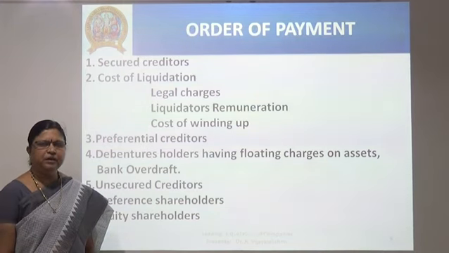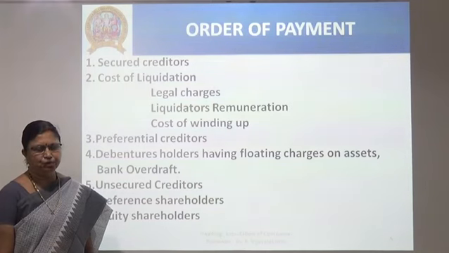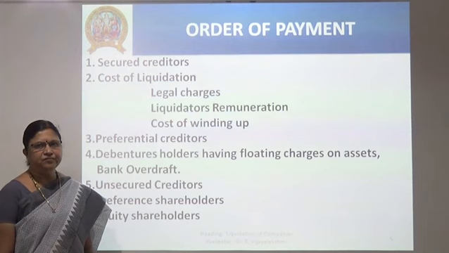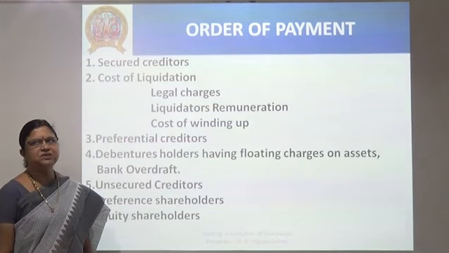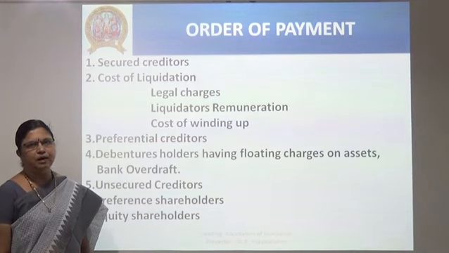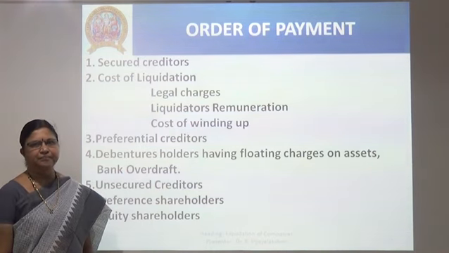Or any amount due by the company to its employees in the form of provident fund, pension fund, gratuity, and amount due under the Employee State Insurance Act or under the Workman Compensation Fund, etc.